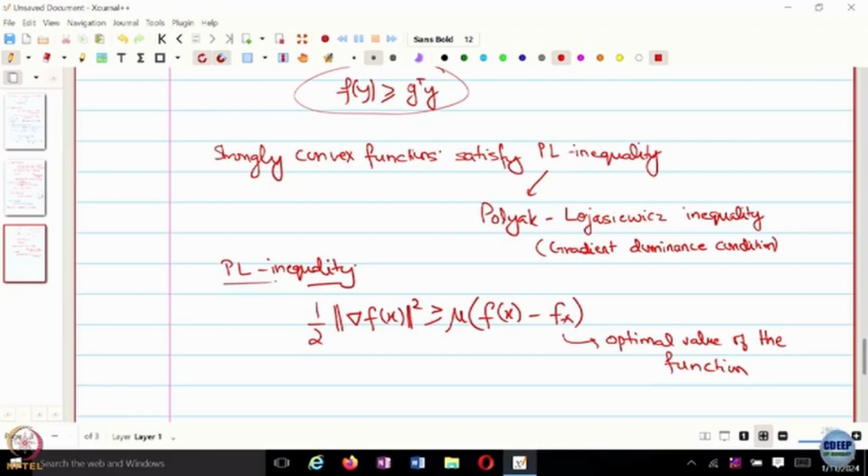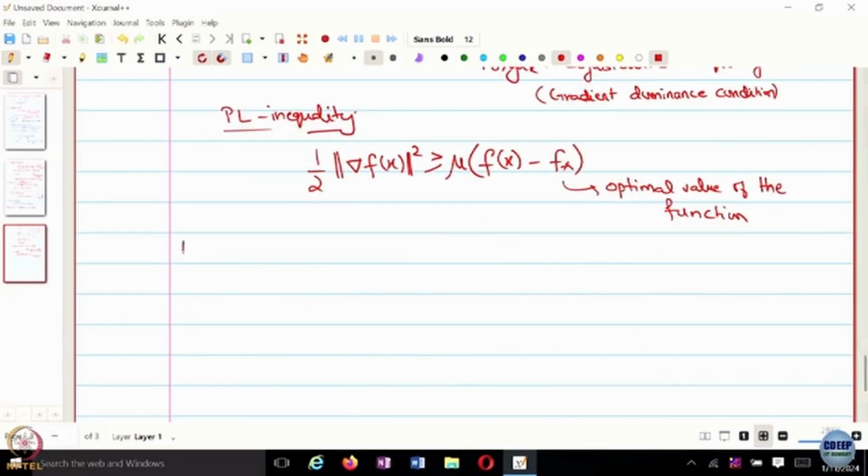first lecture, we looked at a function of the form f of x equal to half x square or x square. This is strongly convex, right? And you can verify this definition is trivially satisfied, right? So, gradient of f of x is 2x, so that will be 4x square divided by 2. So, 2x square is going to dominate, and in this case mu is also 2. In fact, this is satisfied with equality, but there is a class.